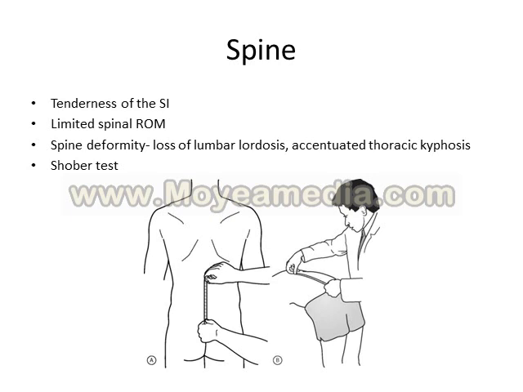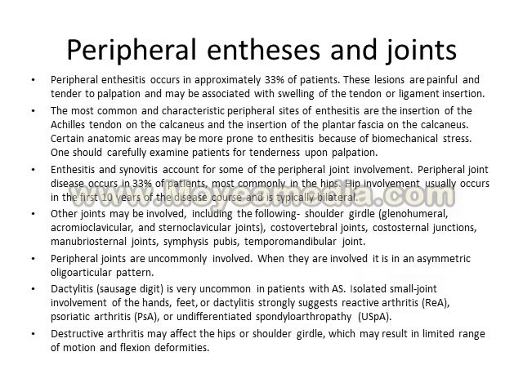So, very important clinical manifestation is sacroiliitis, which is typically bilateral in ankylosing spondylitis. So, we are going to talk about peripheral enthesitis and joint involvement, peripheral arthritis, which is the key manifestation of the diseases of family of seronegative spondyloarthritis.